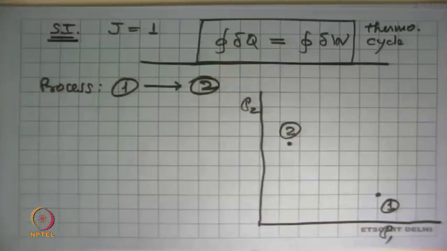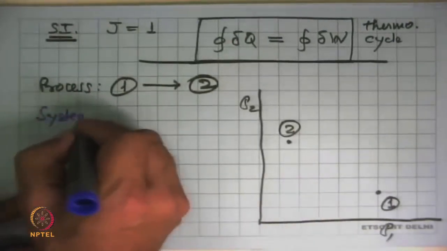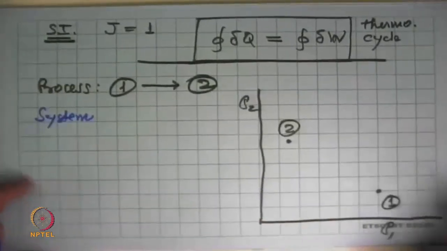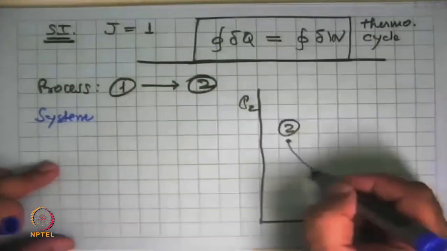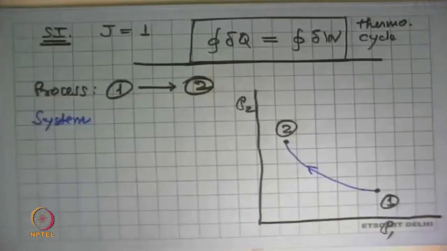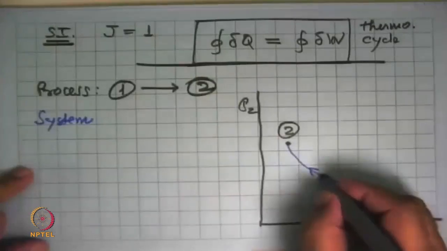And we take this system. So there's a system, it could be anything, it could be flow or it could be a control mass. We take it from 1 to 2 following a certain path. And when we say that we are following a certain path, it means that at every point during the process, the state of the system is known to us.